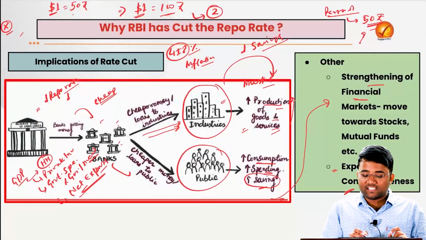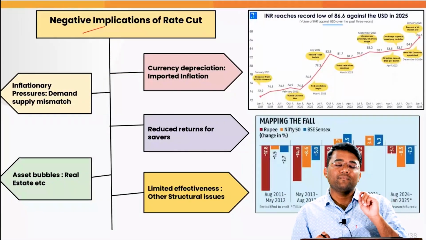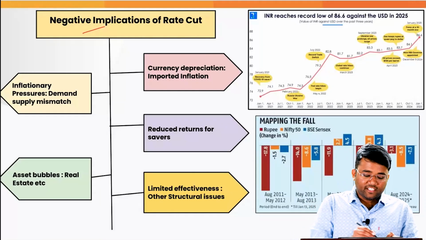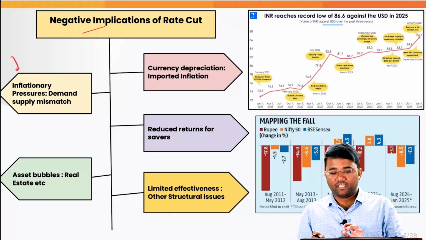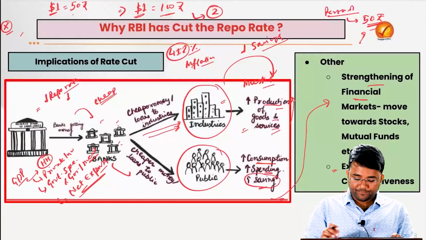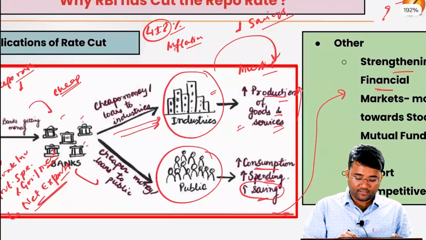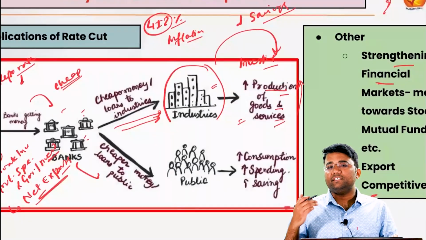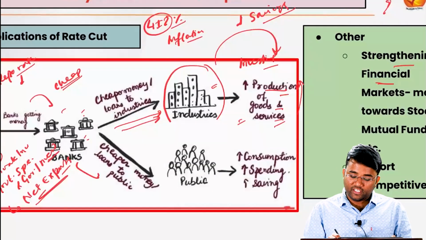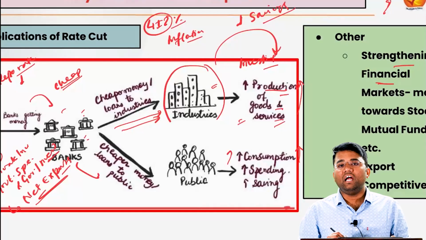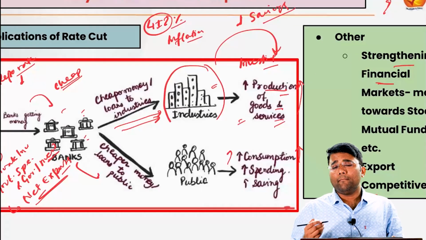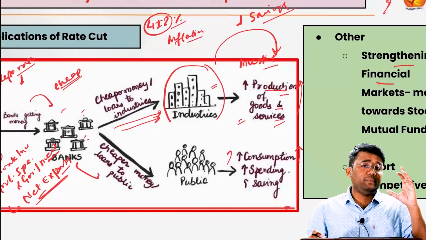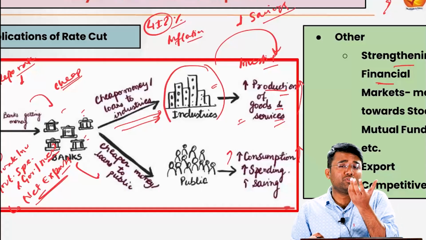And now we'll see some of the negative implications of this rate cut. First is the inflationary pressure that it may create. What is happening here? Understand that I said that a rate cut will lead to decreased EMI, cheaper loans to the people. That will lead to increased consumption by the people, and people will also be spending more. But when people spend more, they will be demanding more goods and services.